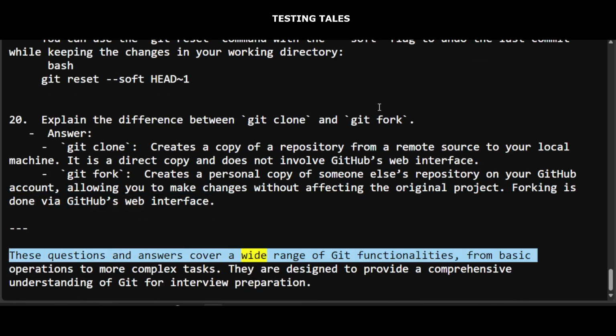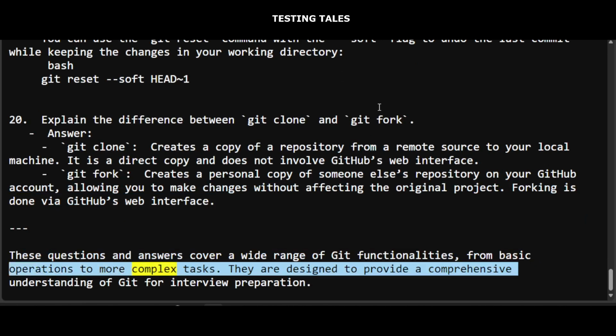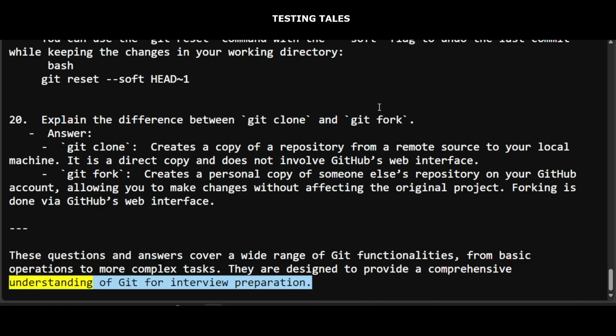These questions and answers cover a wide range of Git functionalities, from basic operations to more complex tasks. They are designed to provide a comprehensive understanding of Git for interview preparation.